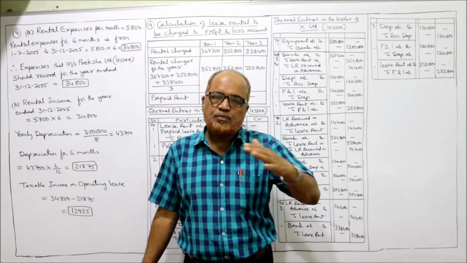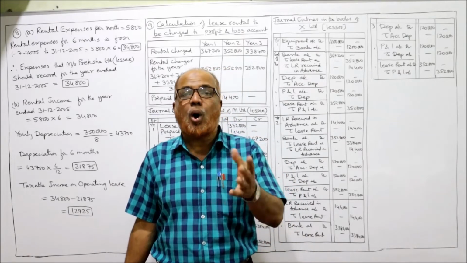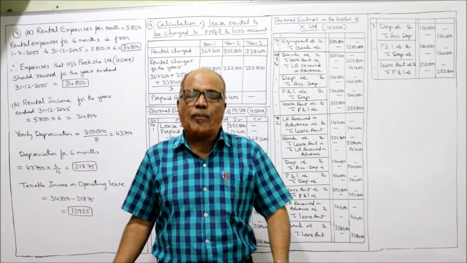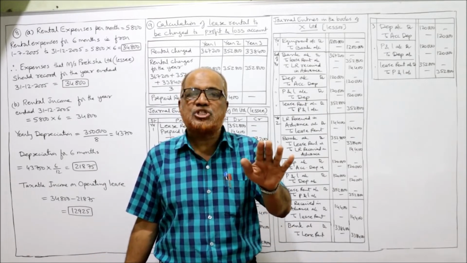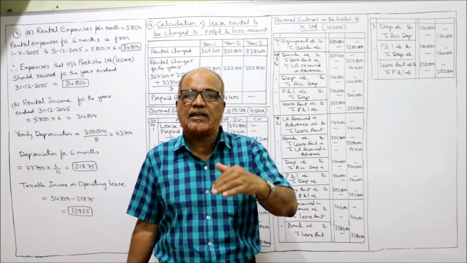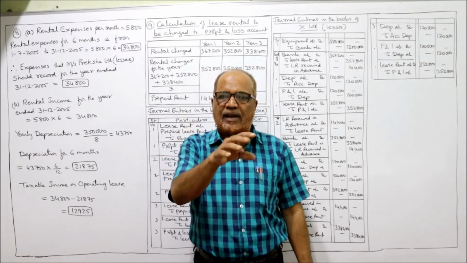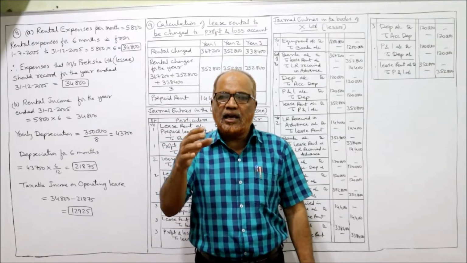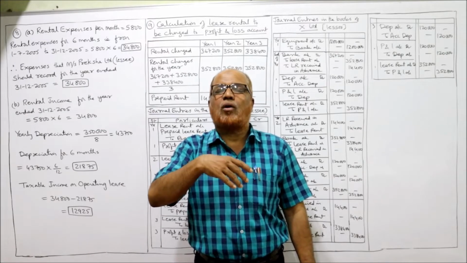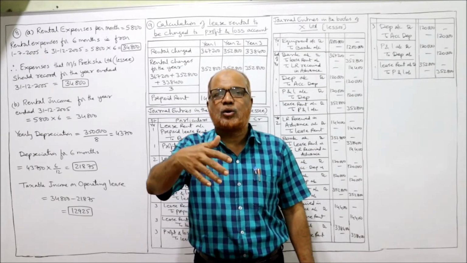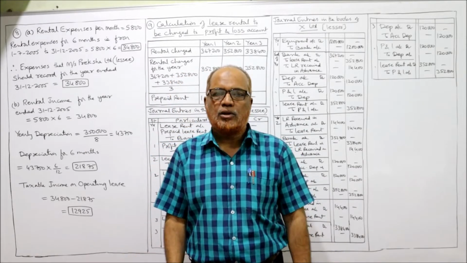So, in previous problems we have done only financial lease. So, this is the first problem on operating lease. In operating lease, the risk and reward are not substantially transferred by the lessor to the lessee. The main difference between operating lease and financial lease is, in financial lease, the lessor will substantially transfer all the risk and reward to the lessee.